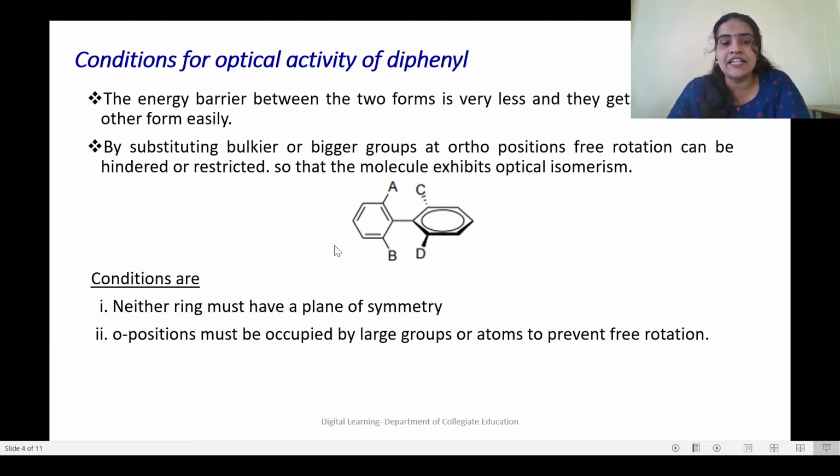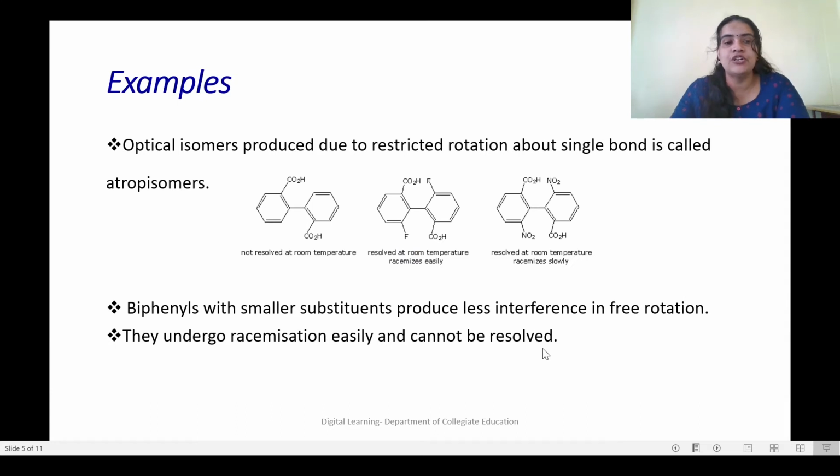So the main condition for a biphenyl molecule or a diphenyl molecule to exhibit optical activity is that the ring should not have a plane of symmetry. None of the rings should have a plane of symmetry. The same attachment should not be there. Both should not be substituted with A only. Then also the symmetry arises. So it should be different groups. These two should be different groups and these two should be different groups. So the ortho position must be occupied by a large group or atom to prevent free rotation.